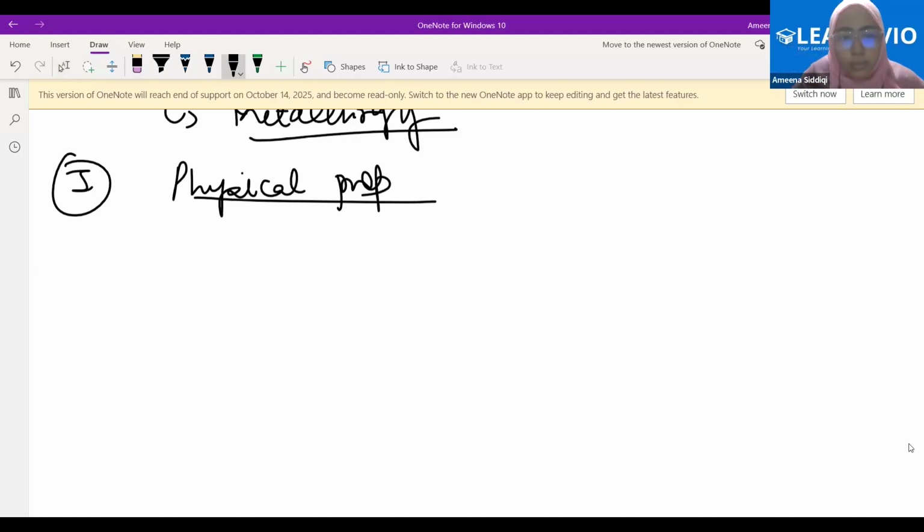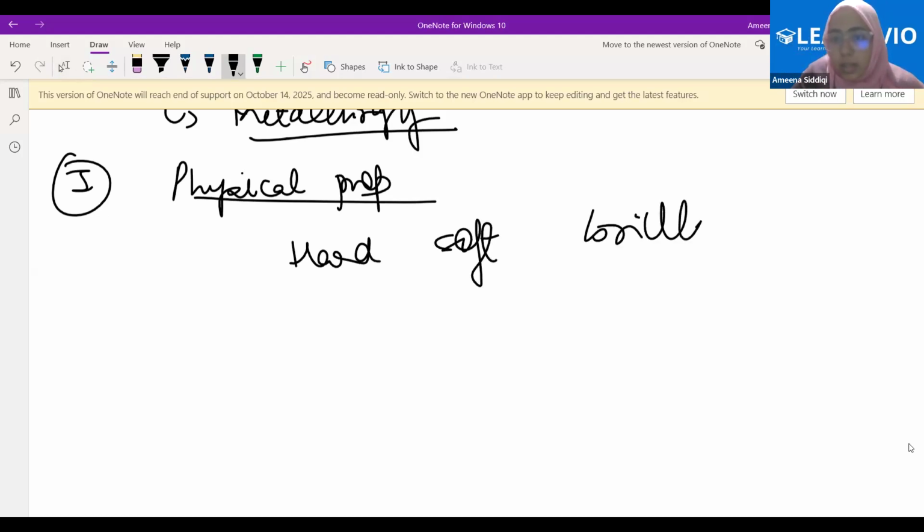Very quickly, tell me the difference between hard, soft, and brittle. Are soft and brittle the same? No. What is hard? Anything very tightly arranged that you are not able to press easily. What is soft? You must have seen clay. Is that hard or soft? Soft. So clay is an example of soft.